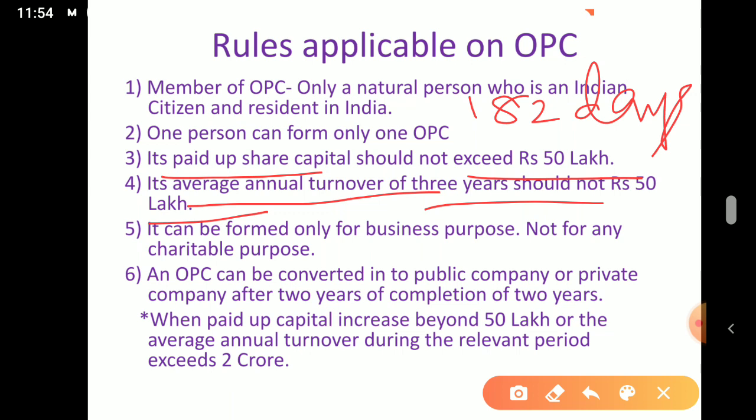It can be formed only for business purposes. It is formed only for business purposes, not for any charitable purpose. So for a charitable purpose you are not allowed to start an OPC.